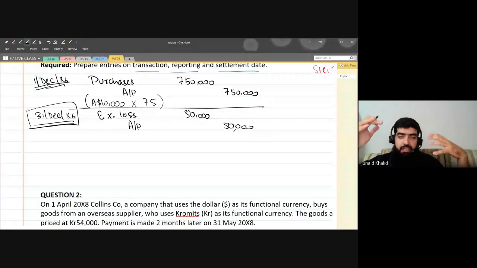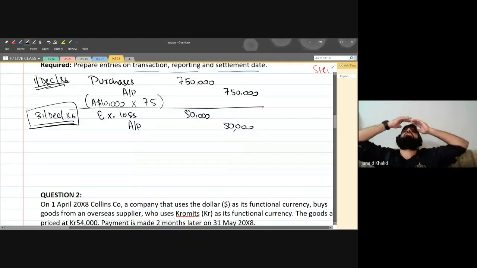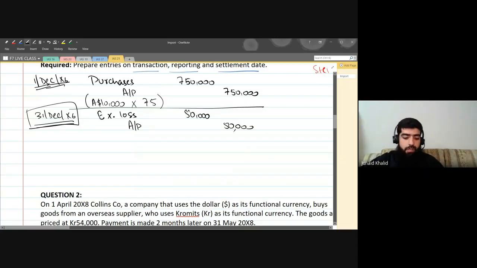While recognizing the liability, I just retranslated the amount. Once I retranslated, I got to know that my liability is increasing, which means it's a complete loss to me. So I made an entry that exchange loss is debited and accounts payable is credited.